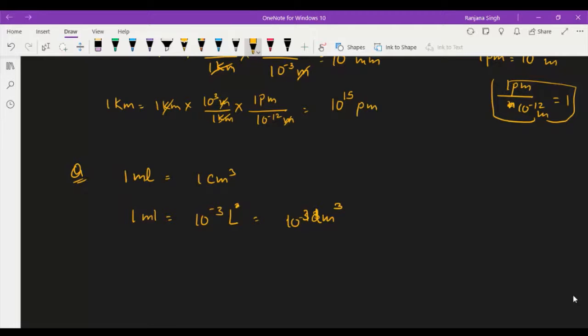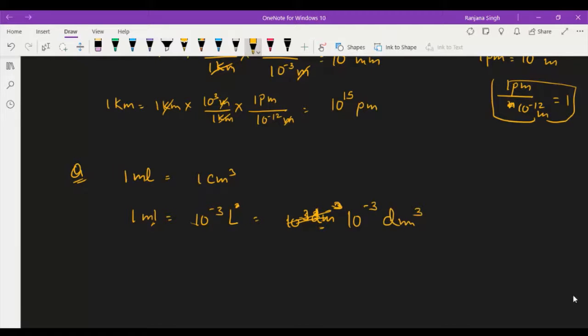So 1 milliliter is equal to 10 to power minus 3 decimeter cube.